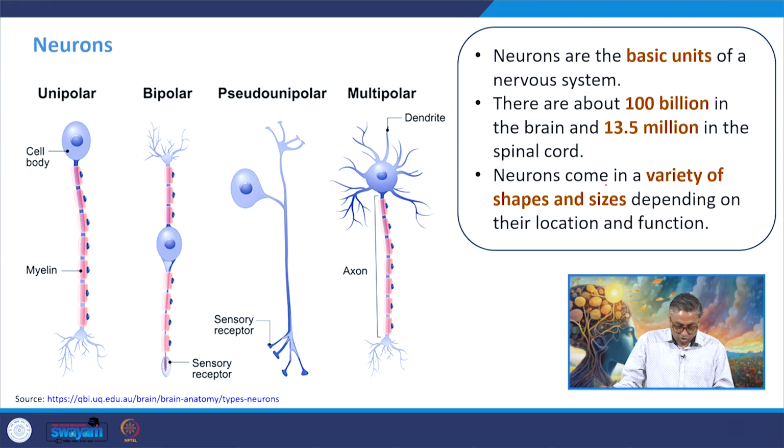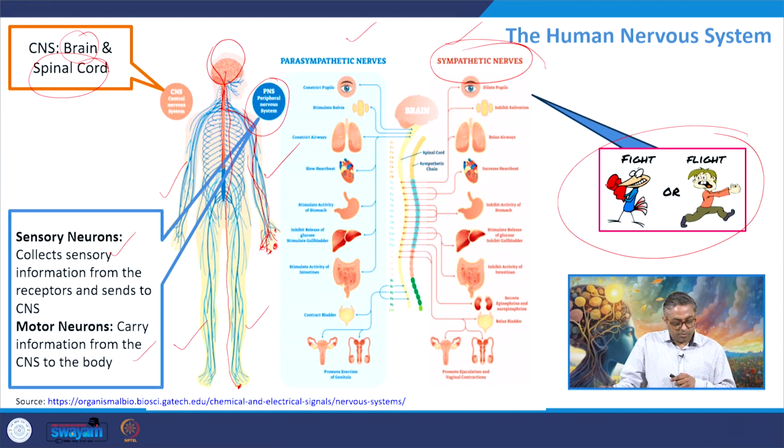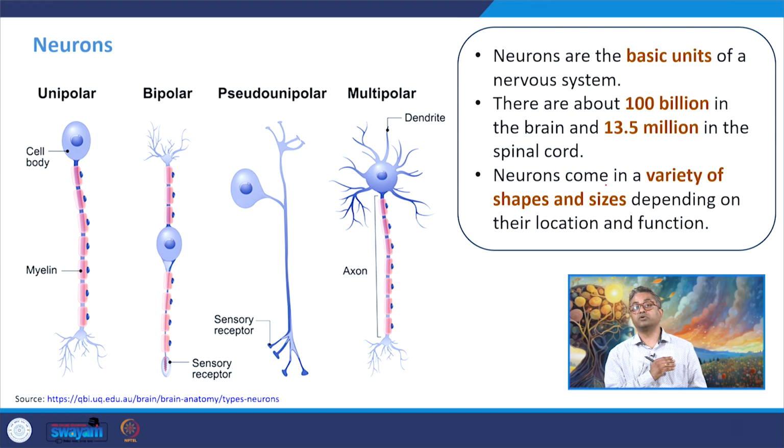Okay. So when we are talking about motor neurons, sensory neurons, and how the peripheral nervous system sends information back to the central nervous system, and the central nervous system sends it back to the peripheral nervous system, we have to understand what neurons are, because the nervous system has a basic unit. What is this basic unit? It is the neuron. The nervous system is comprised of two parts, the central nervous system and the peripheral nervous system, and neurons are the basic unit of it. Neurons could be motor neurons, sensory neurons, or different types of neurons.